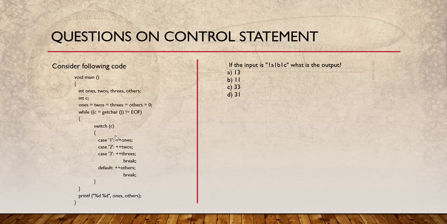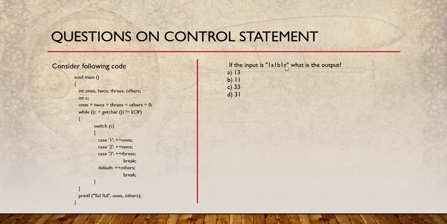Then a is given. When a is given, a doesn't belong to these 3 cases, so it will go to the default, others would be incremented by 1, and then break would happen. Now again 1 is encountered, in 1a and then again 1. So these 3 would again be incremented, and the values of plus1, plus2 and plus3 will be 2. Then b would be encountered, and when b comes here, others would be incremented by 1. So others would be 2.